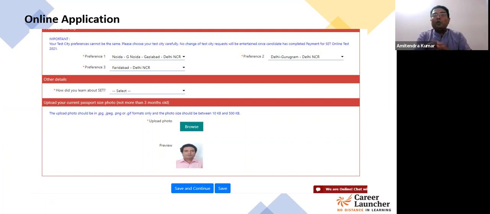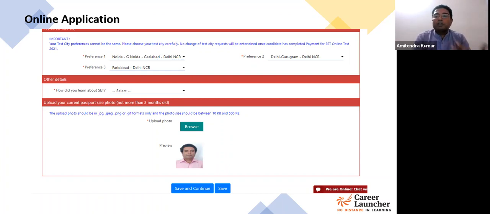And then once you have filled all this, all the particulars, I suggest please scroll the form, check each detail, spellings and everything. आपने सब कुछ सही सही fill किया है. Same has to be done during the registration part. Same has to be done for the online application, because once you have submitted, you cannot make any changes. So spend some another 5 minutes while you have completed the exercise. Scroll करो, अच्छे से एक particular को check करो, and then when you are confirmed that there are no mistakes, every particular is correct, then click on save and continue.